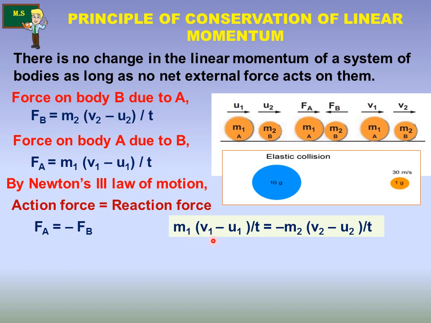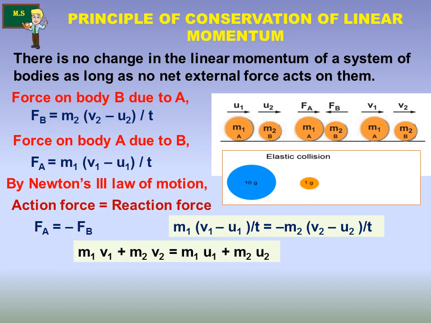Now M1 (V1 minus U1) divided by T is equal to minus M2 (V2 minus U2) divided by T. You can arrange M1 V1 plus M2 V2 on one side and M1 U1 plus M2 U2 on the other, right-hand side.